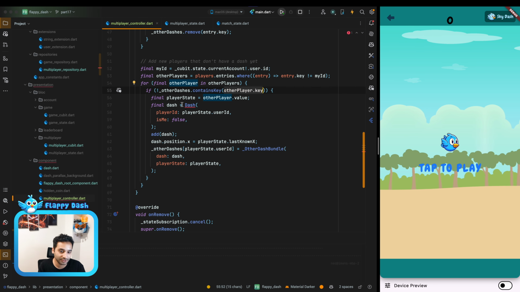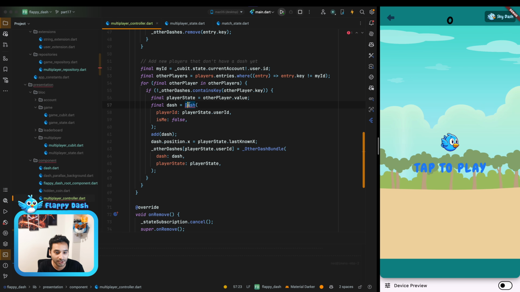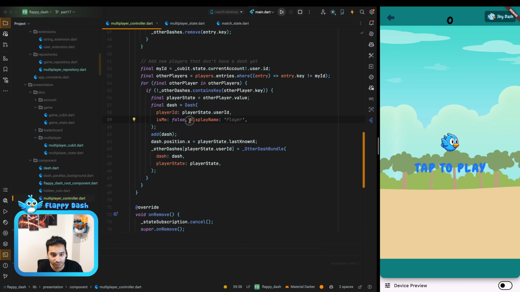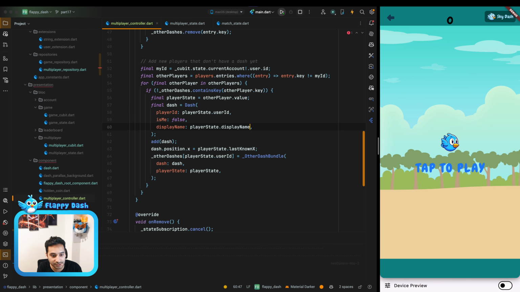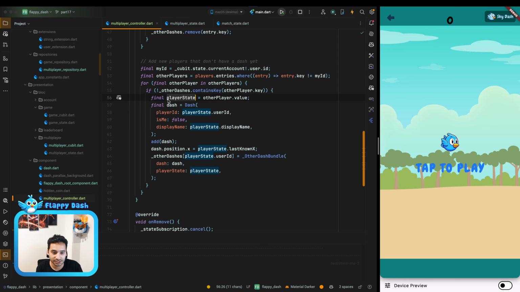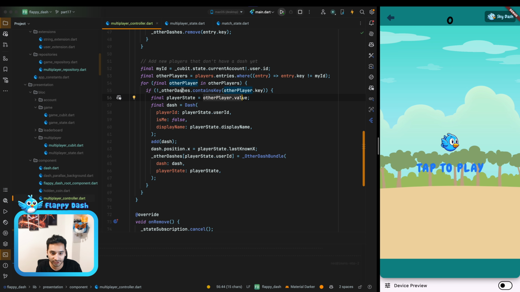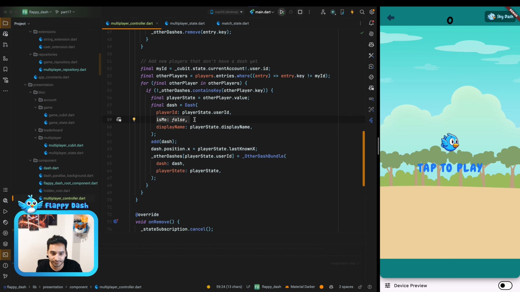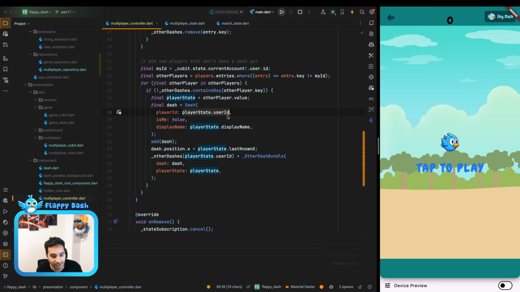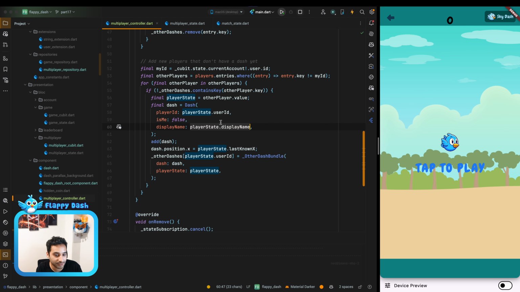So it means that we need to add it to the game, and we also need to show the display name. So we have the playerState.displayName, and yeah, so we just get the player state from the other player that we are iterating over, and we just create a new dash, and isMe is false for sure because these are other dashes, and we have the player ID and we have the display name.